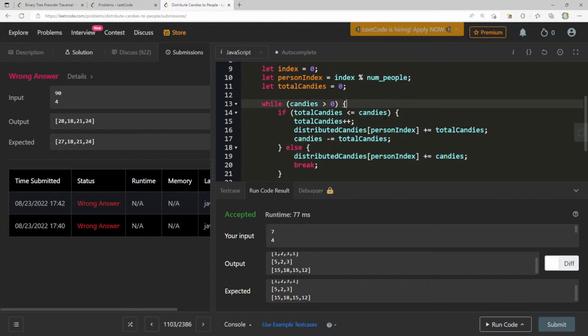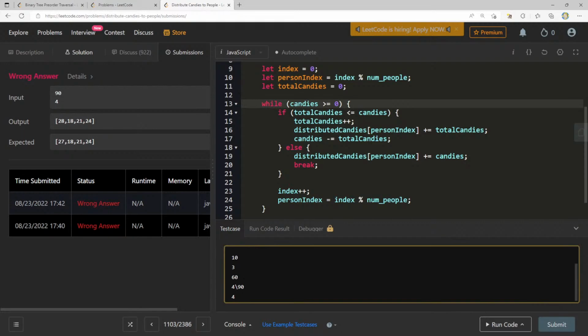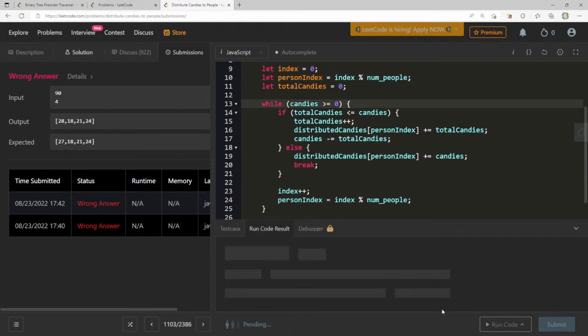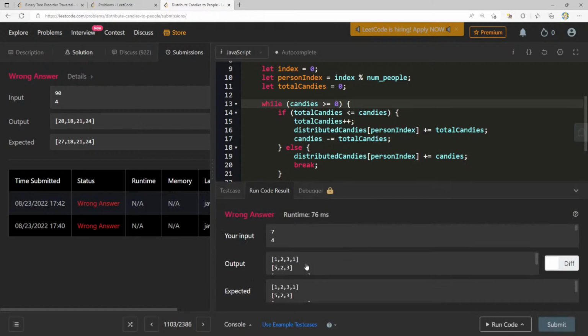I wonder if there can still be a case where... Okay, now we're going to try this one out. 90 and 4. 28 and 27, so I'm off by 1 here. 28, 18, wow. What could that be?